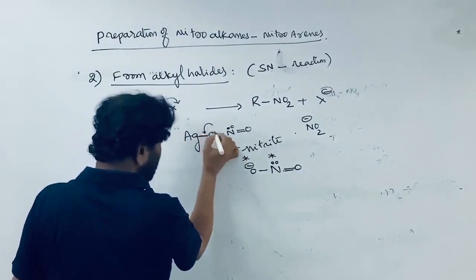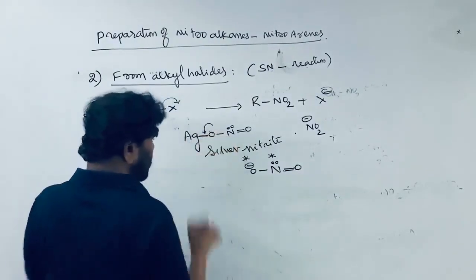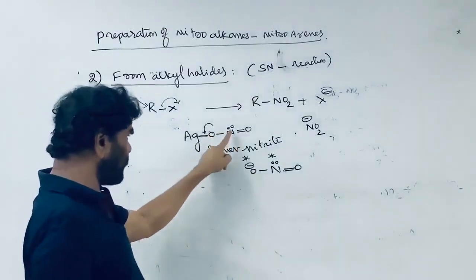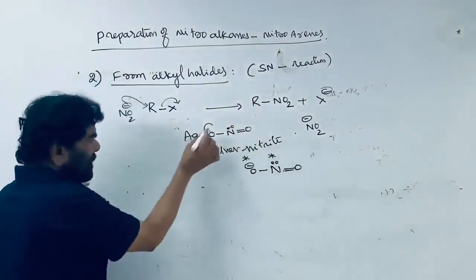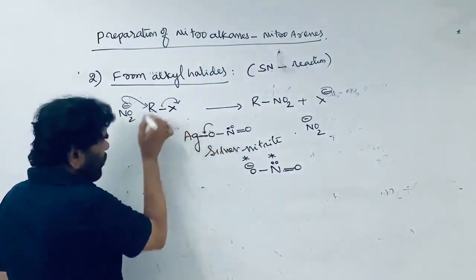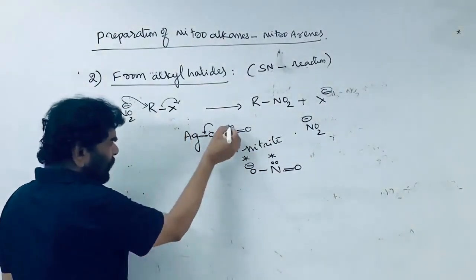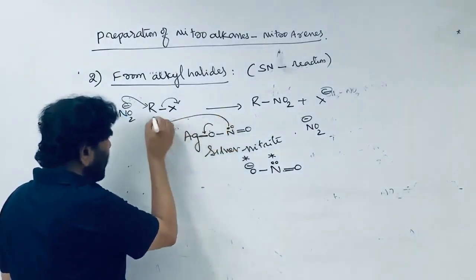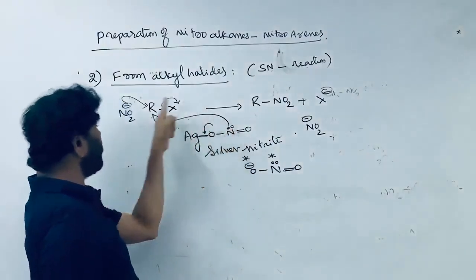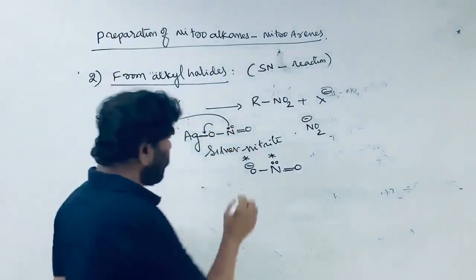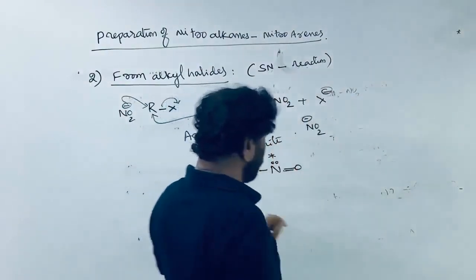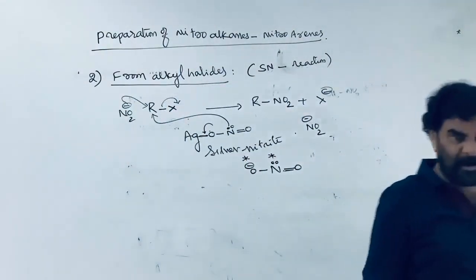The negative charge is not clearly defined on the oxygen, so it is not existing in the nitrite ion form with a free lone pair. So the oxygen is not readily available in silver nitrite for the nucleophilic attack. So the nitrogen with a lone pair is attacking. Therefore, the bond is formed between the carbon and the nitro group. Nitroalkane is formed as the major product.